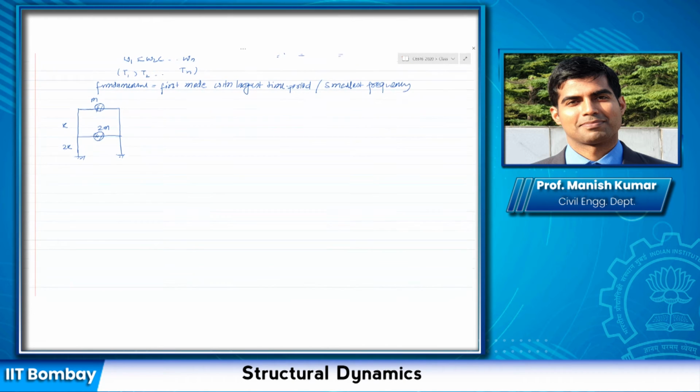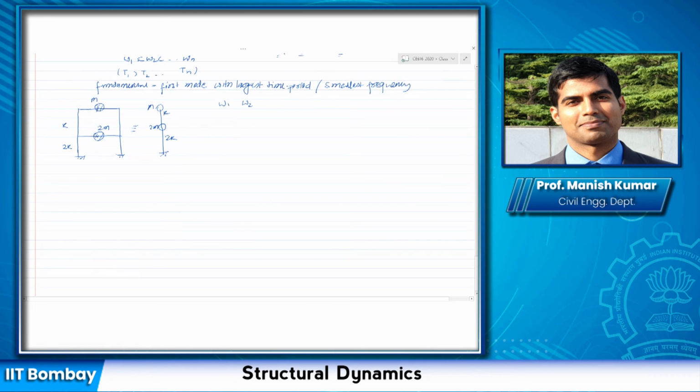It can be drawn like this, or it can be drawn like this. It doesn't really matter for a shear type building. For this system, I would like to know what is my omega 1 and what is my omega 2.